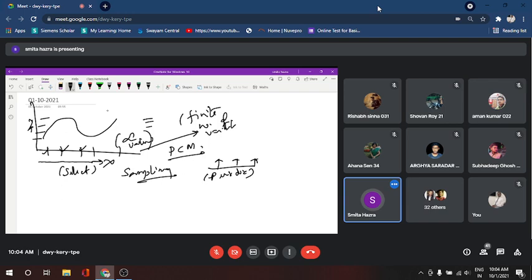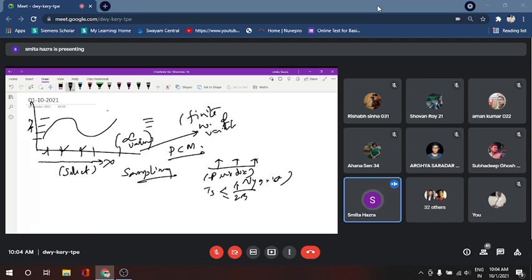That also follows the Nyquist criteria. So the gap, in terms of time scale, TS is less than or equal to 1 by 2B. Okay, so that is the thing. When we consider equal to, then it is the Nyquist criteria.